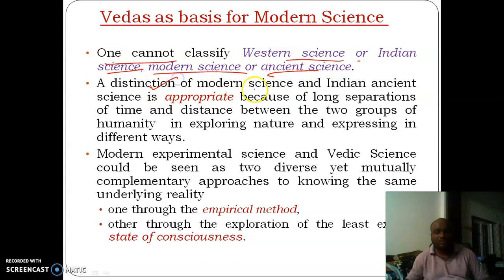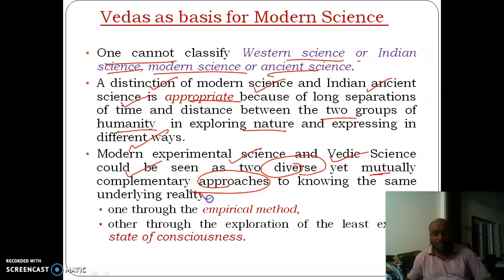The distinction of modern science and Indian ancient science is appropriate where that is between two groups of humanity exploring nature, where they expressed in different ways. Modern experimental science and Vedic science are very diverse, but yet mutually there are few complementary approaches underlying the reality.